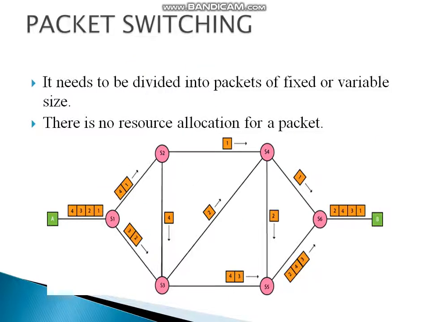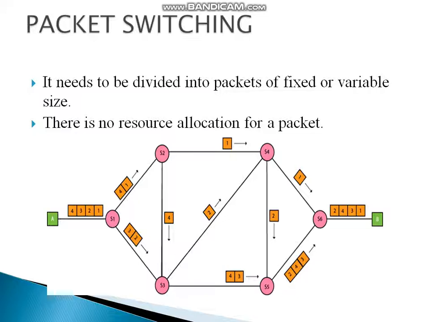Next, packet switching. If the message is going to pass through the packet switched network, the message is divided into packets of a fixed size or a variable size. The message split into smaller pieces is called a packet. Packets are given a unique number to identify their order at the receiving end. Every packet contains some information in its header, like source address, destination address, and sequence number. Next, there is no resource allocation for the packet, which means resources are allocated on demand, and the allocation is done on a first come, first served basis.